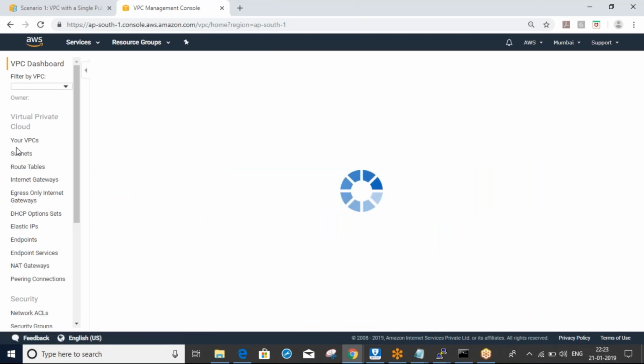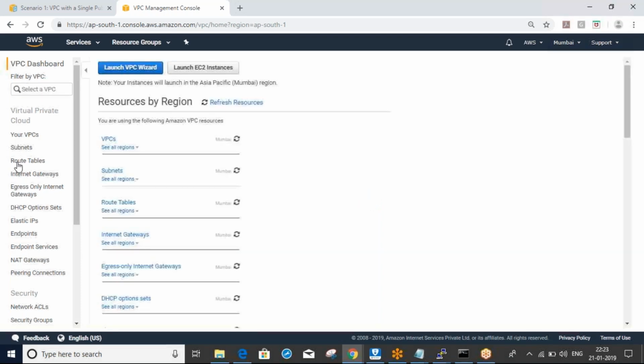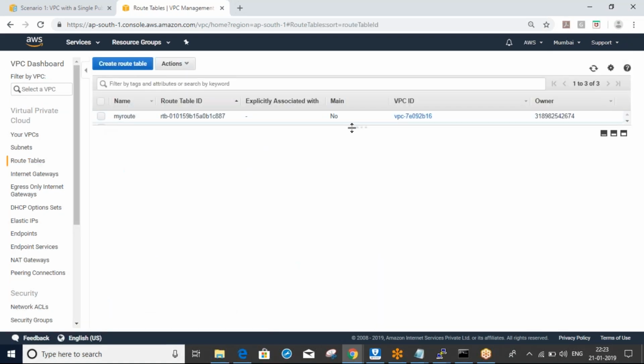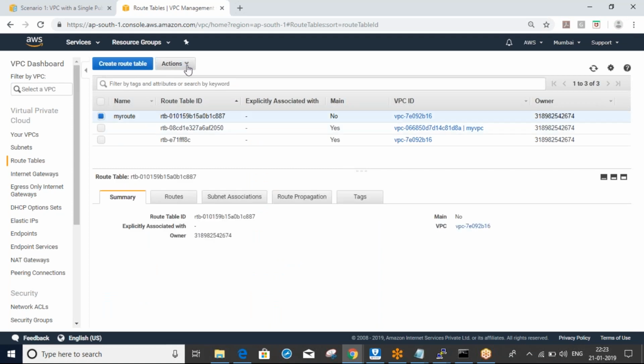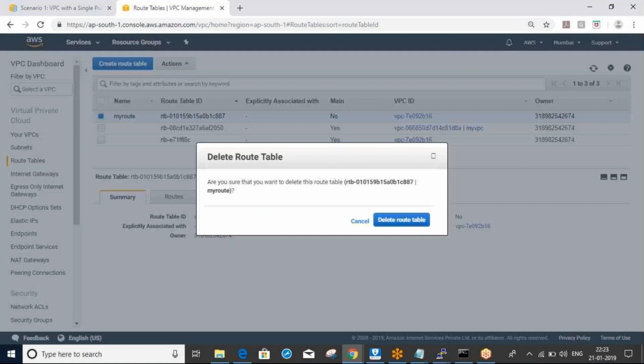Just remove, delete. Okay, so I deleted the route table.